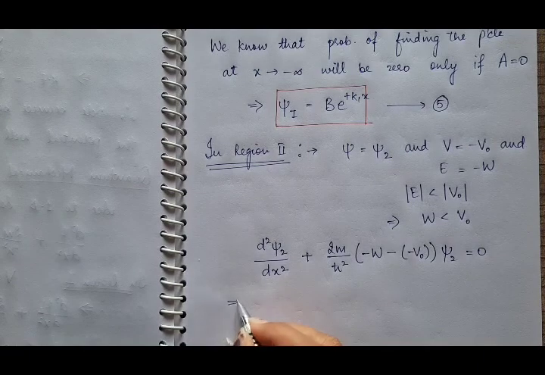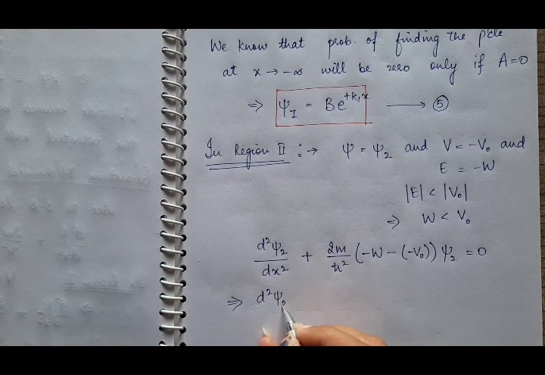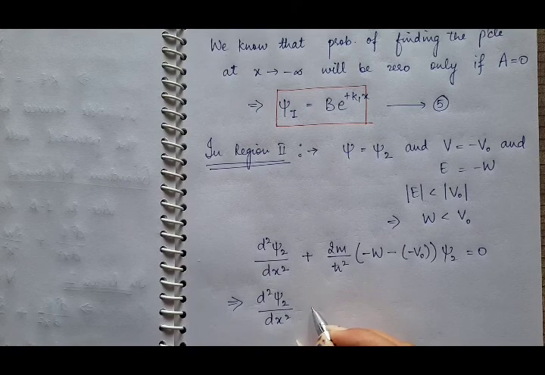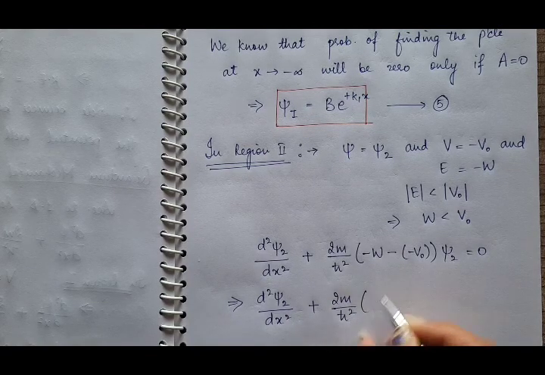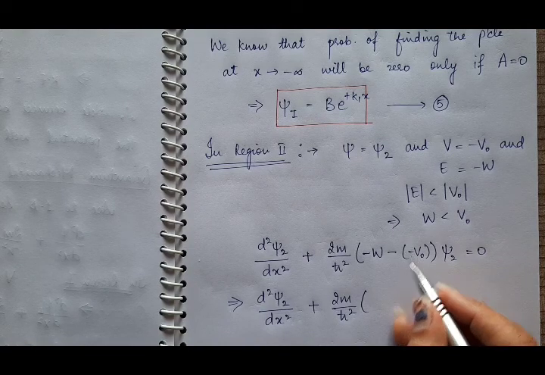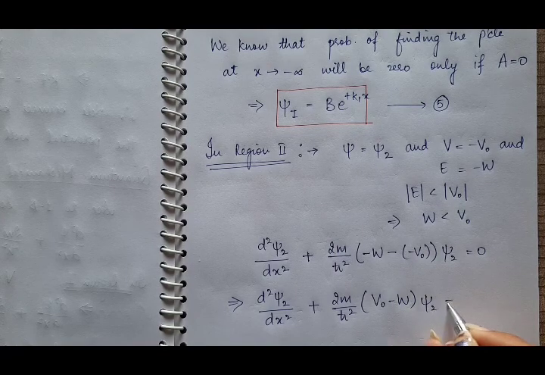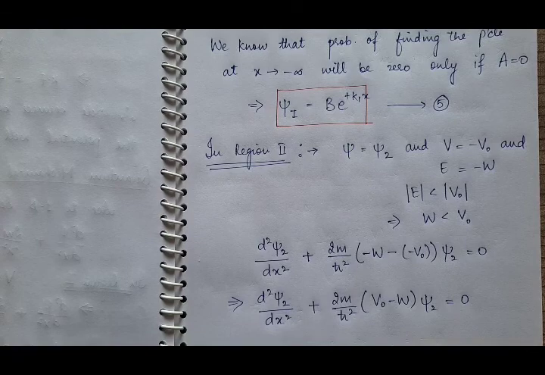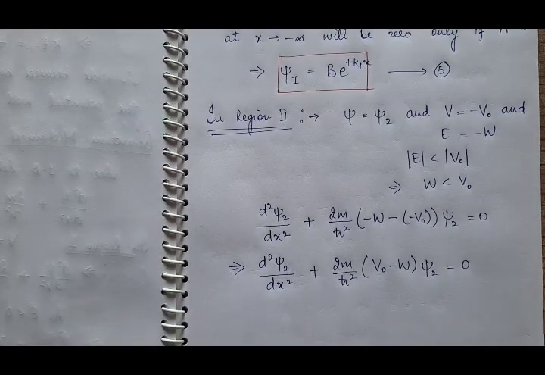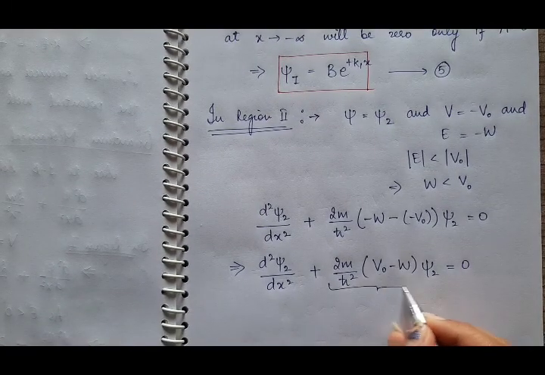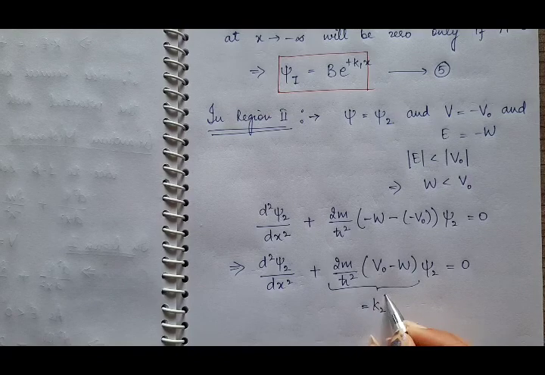This implies d square psi 2 by dx square plus 2m by h cut square, this minus and minus will be plus V naught, so plus V naught minus W. W is the magnitude of energy, not just in region 2 but in all the regions, because this is the energy of the particle. So we have this, and now suppose this is equal to K2 square.